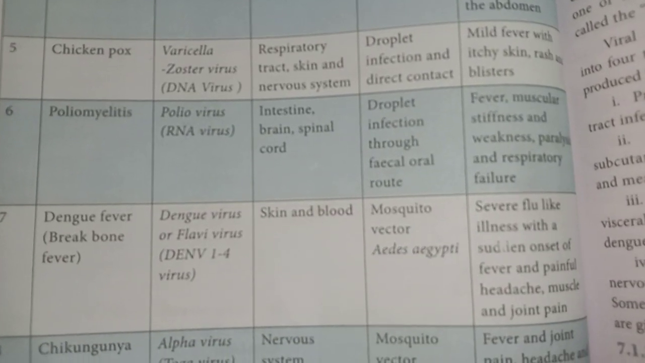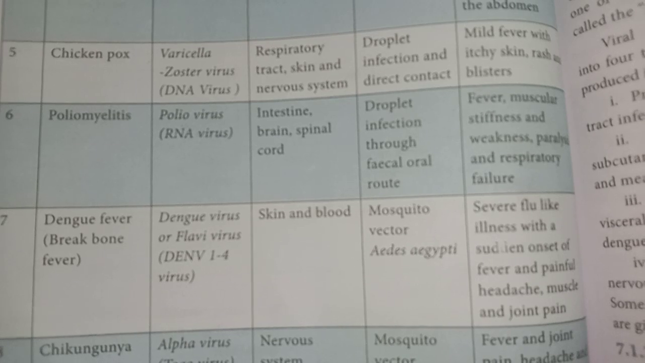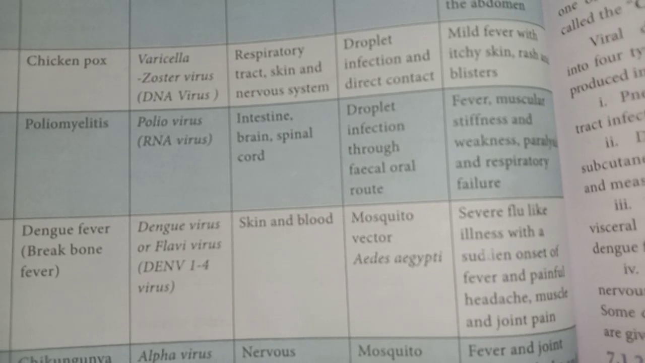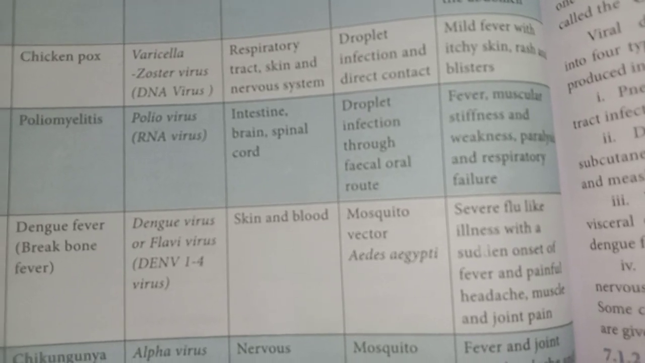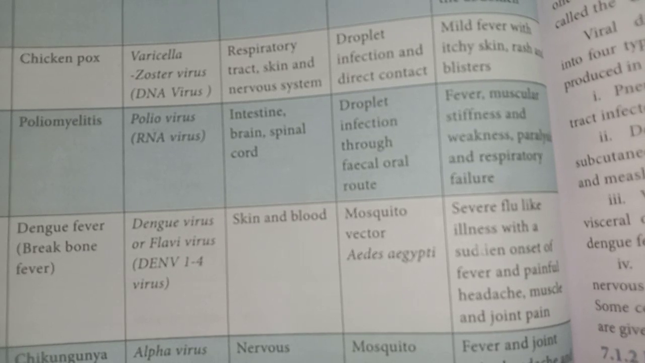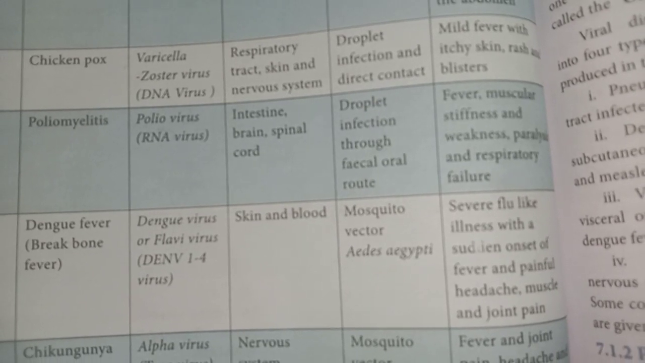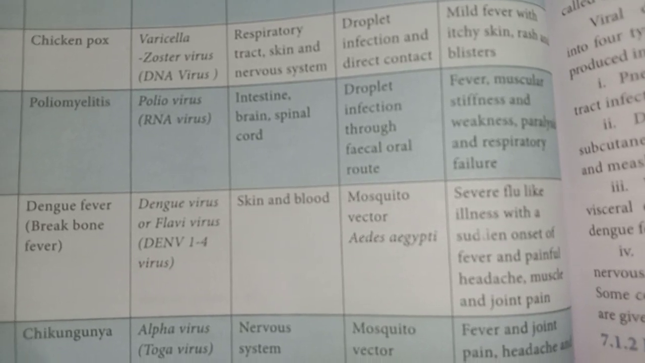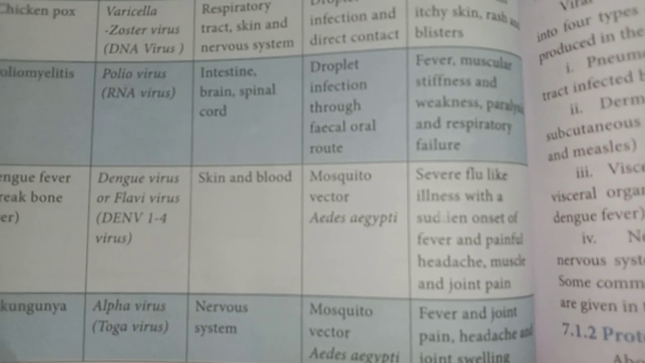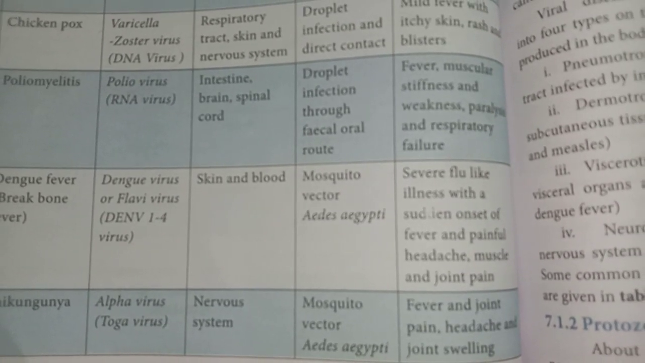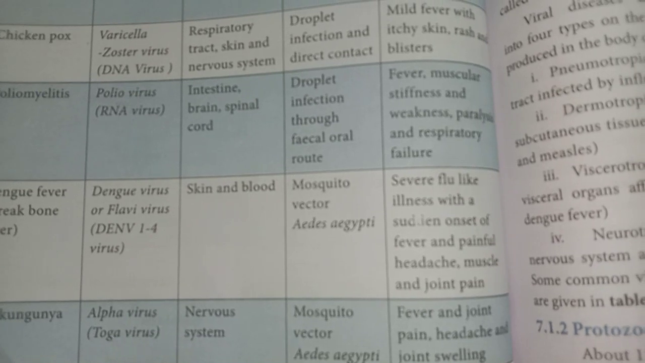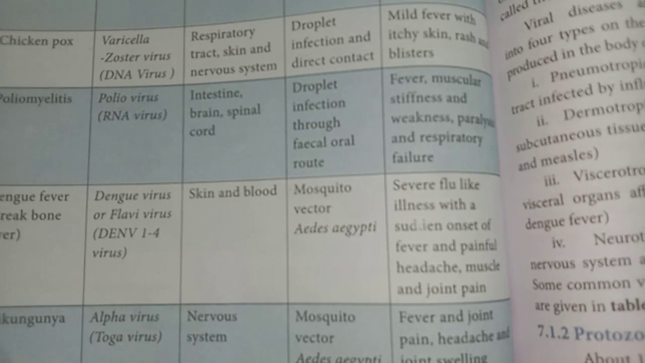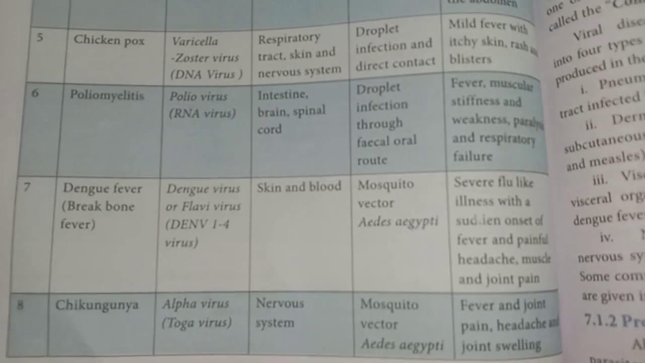Then the seventh example for viral disease is dengue fever, causative organism dengue virus, affecting skin and blood, transferred through a vector. One mosquito species acts as the vector, carrying and transferring dengue fever. The name of the mosquito is Aedes aegypti. Then symptoms: severe flu-like illness with a sudden onset of fever, painful headache, and muscle and joint pain. So these are the symptoms of dengue fever.